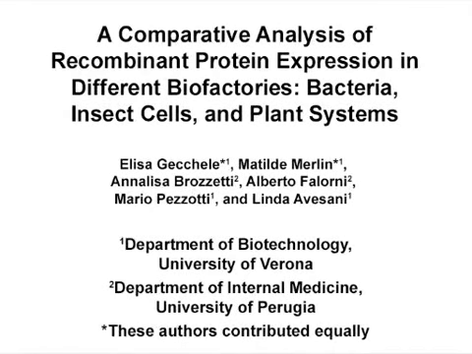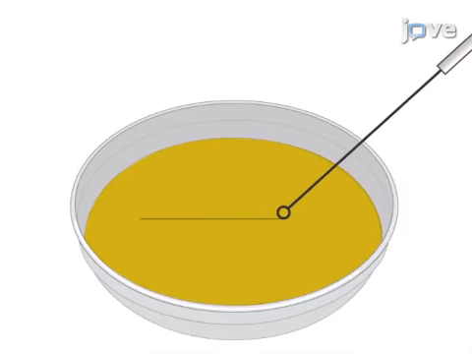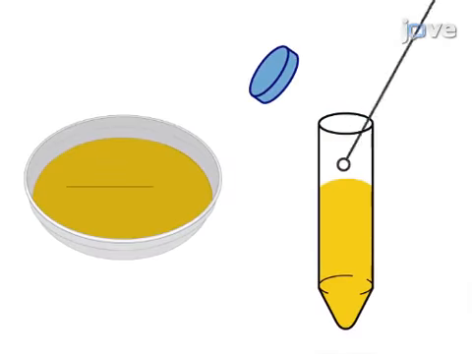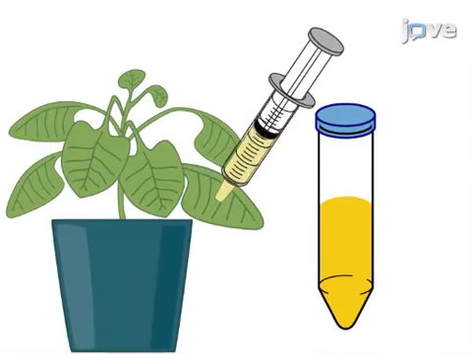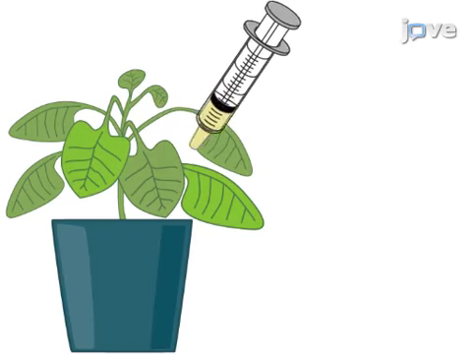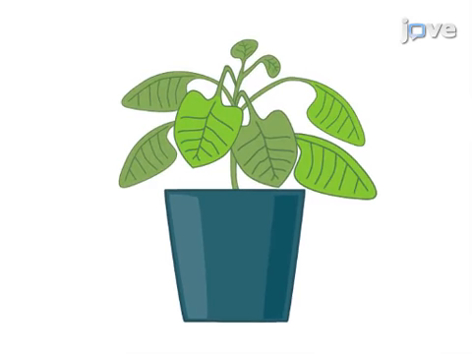The overall goal of the following experiment is to express a human protein in different heterologous systems. For production of a transient protein expression system, bacterial cells that have been transformed to express the recombinant protein of interest are injected into Nicotiana benthamiana leaves, facilitating the accumulation of the protein within the infiltrated leaves only.